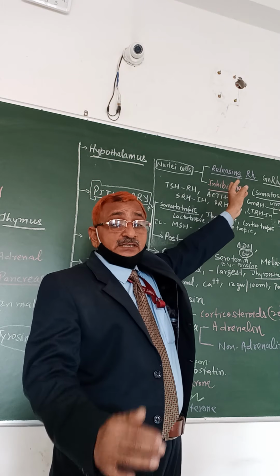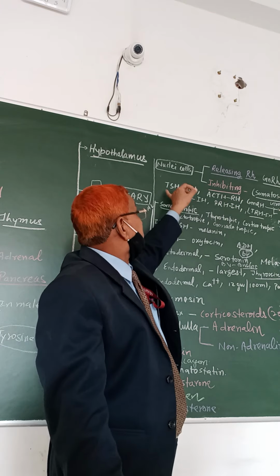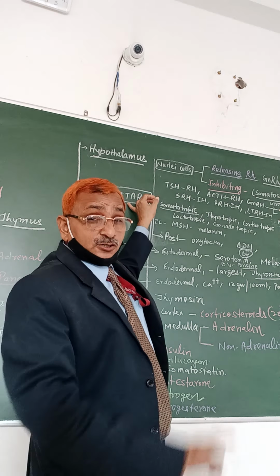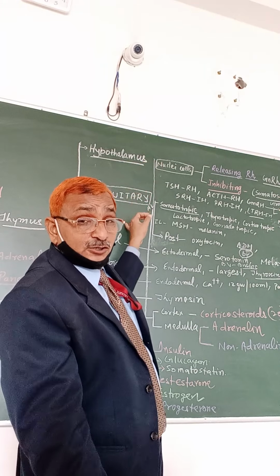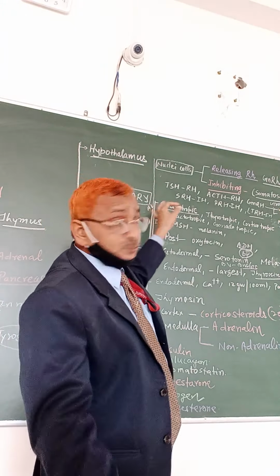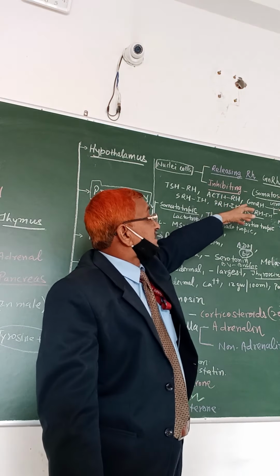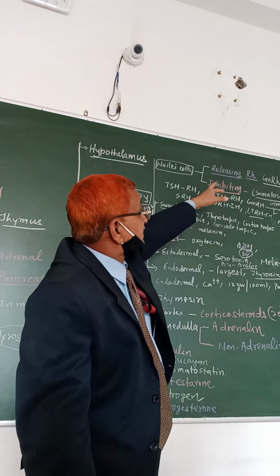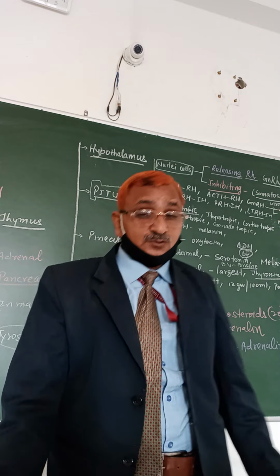The releasing hormone stimulates the secretion. As we know, the pituitary is the master gland. It controls all the activities of the glands, and it is controlled by the hypothalamus. So it is a controller of control. Hence it has inhibiting hormone, for example somatostatin, and releasing hormone, for example GnRH, gonadotropin releasing hormone.